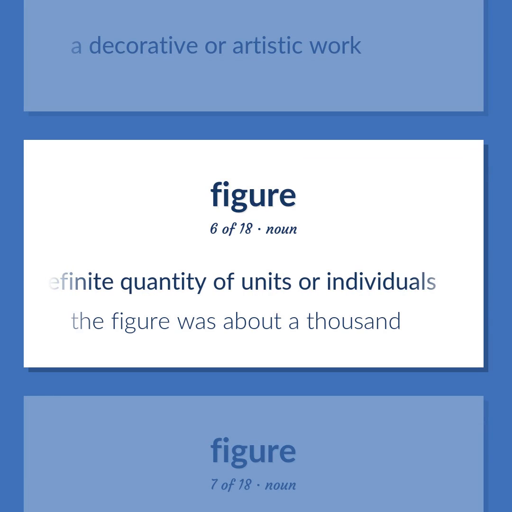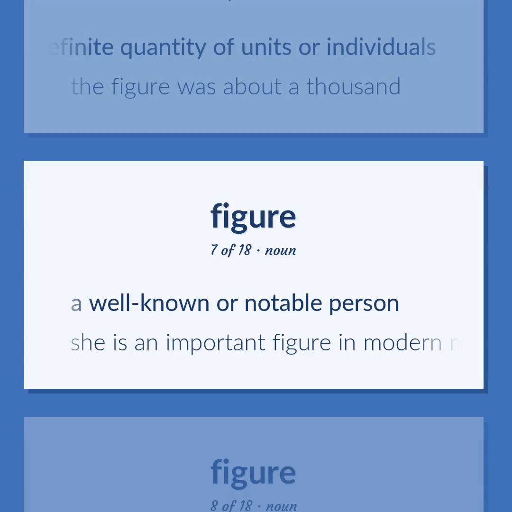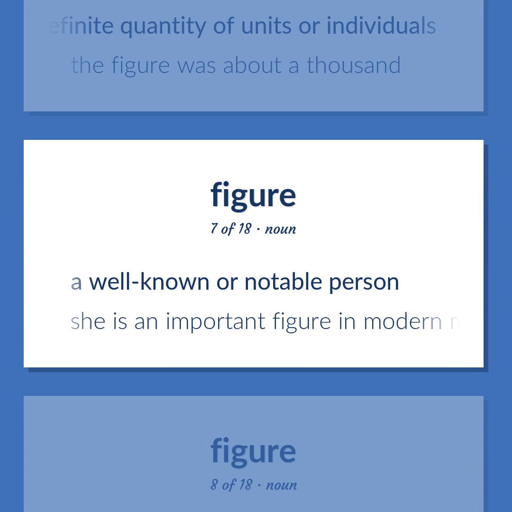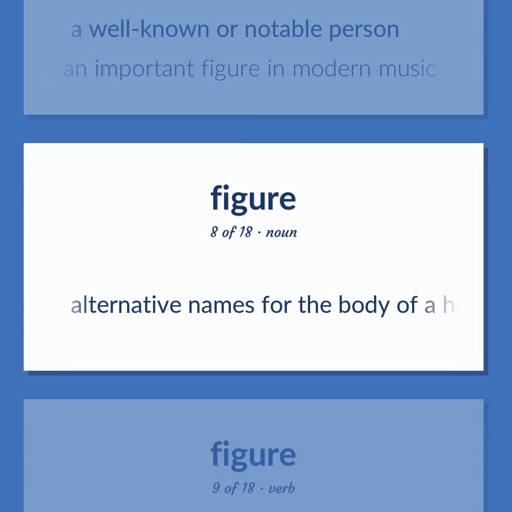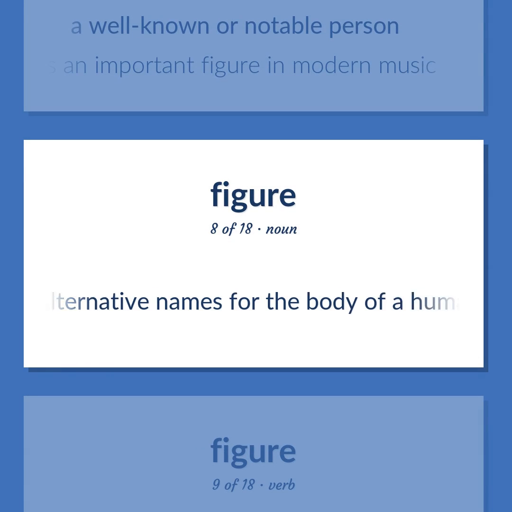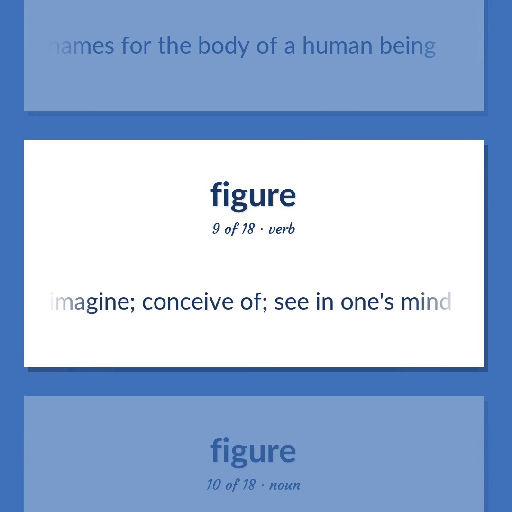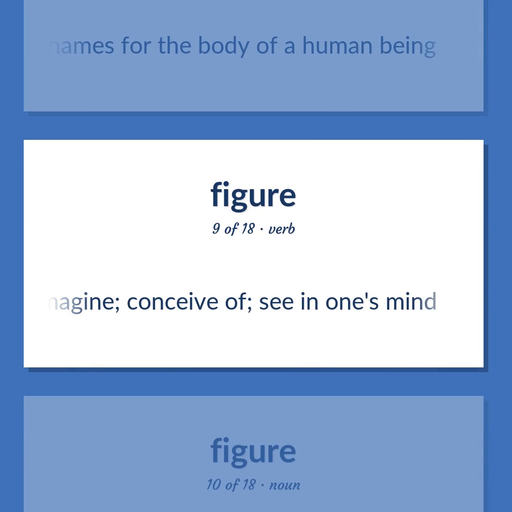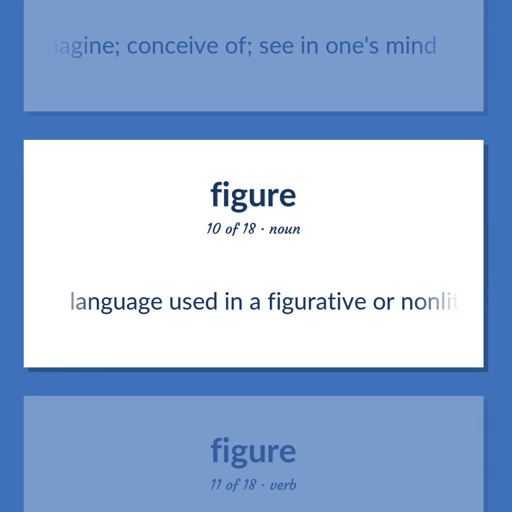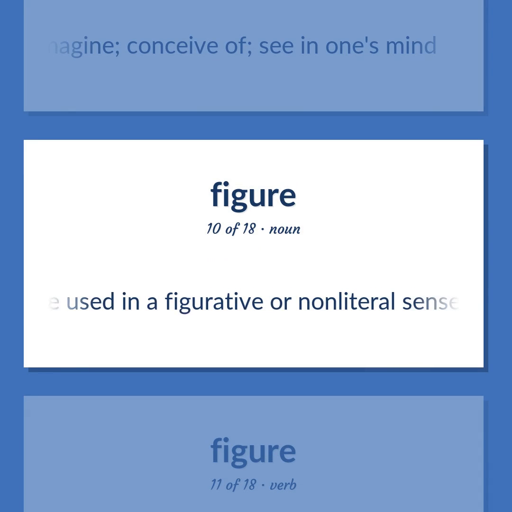The figure was about 1,000. A well-known or notable person. She is an important figure in modern music. Alternative names for the body of a human being. Imagine. Conceive of. See in one's mind. Language used in a figurative or non-literal sense.